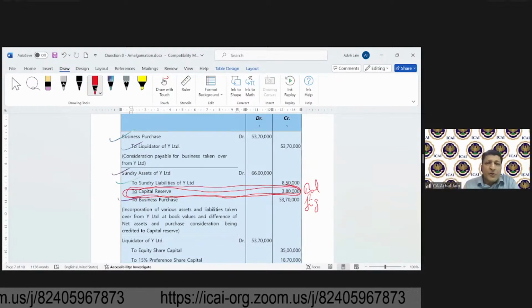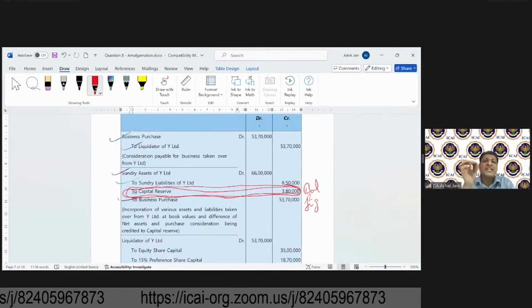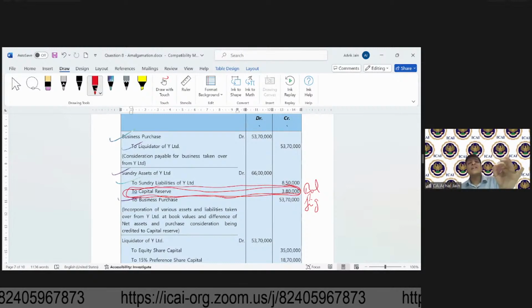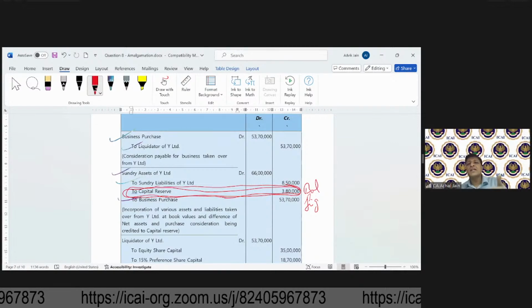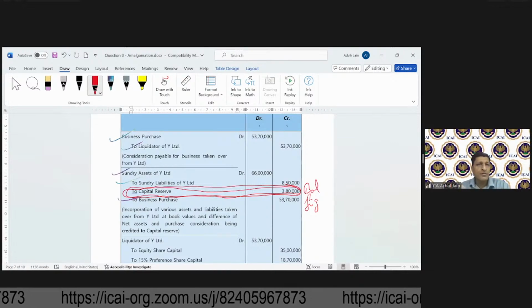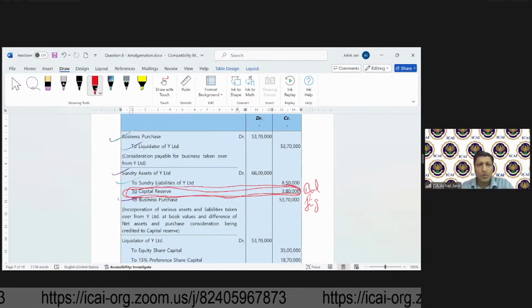that any statutory reserve, only if the question specifies that it has to be picked up, will it be picked up. And we'll discuss how it will be picked up in case of the purchase method. I'll talk about it. Don't worry. Okay.